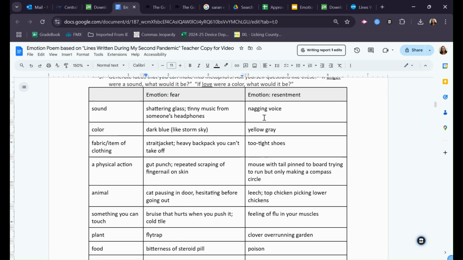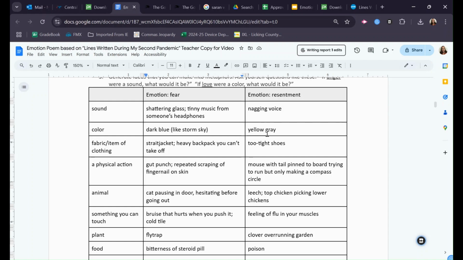Let's say I want to go with this idea of resentment, that it's this nagging voice, like, you shouldn't feel this way, but you do feel that way, right? Like a little bit of anger, a little bit of jealousy, just at a sort of low-grade fever level. Okay, so maybe I'll take that and turn it into a line. I'll say, resentment nags, or resentment is a nagging voice preaching right and wrong without telling me how to change. Sometimes it's hard to change when you feel resentment.